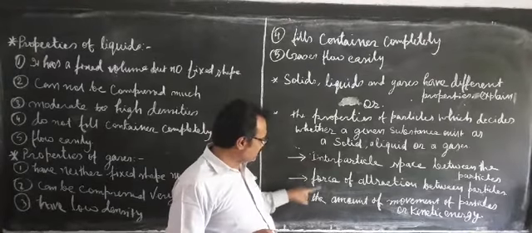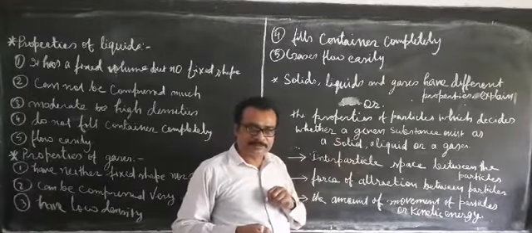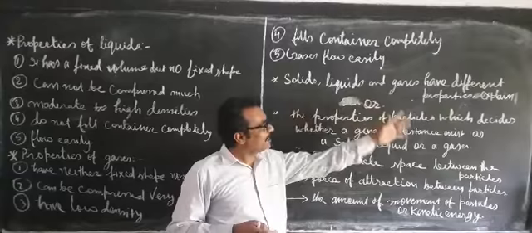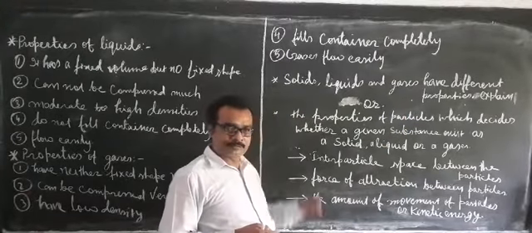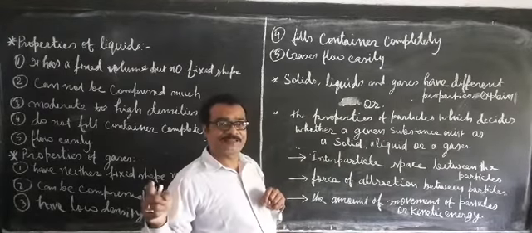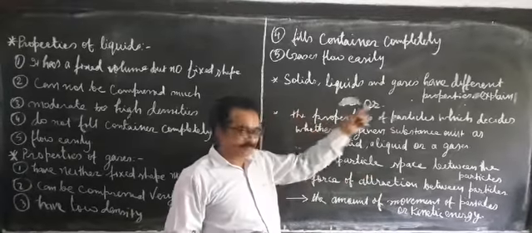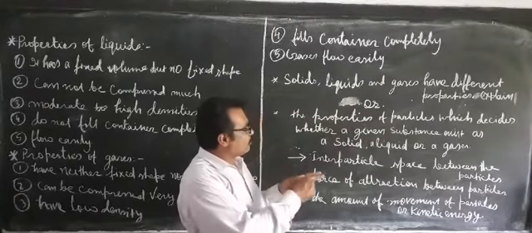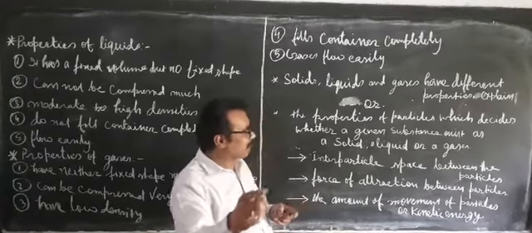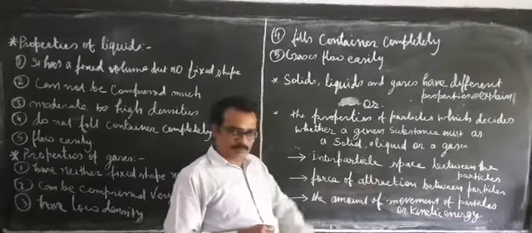Or if somebody asks why the properties of solid, liquid and gas are different, you will say that interparticle space is different, the force of attraction between the particles is different, and the amount of movement of the particles, or the kinetic energy, is different for solids, liquids and gases. That is why they have different properties.